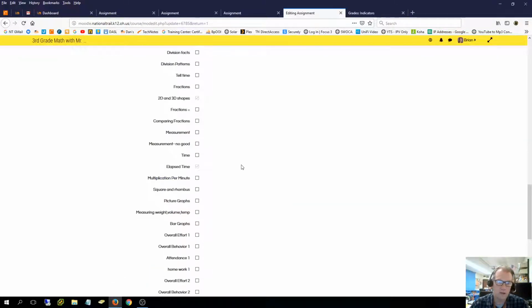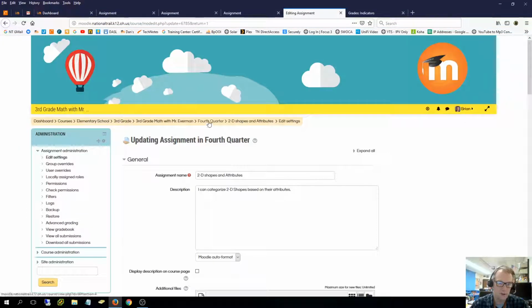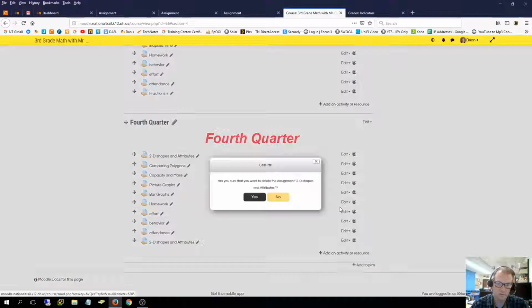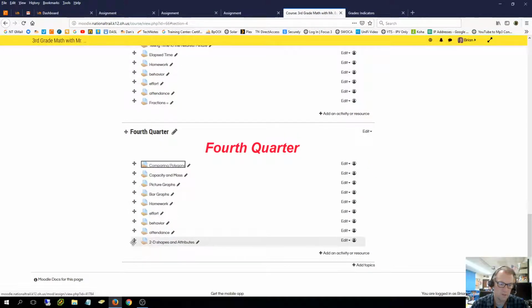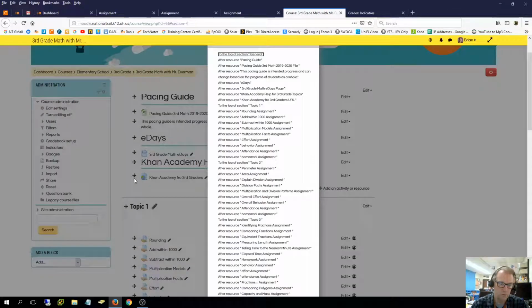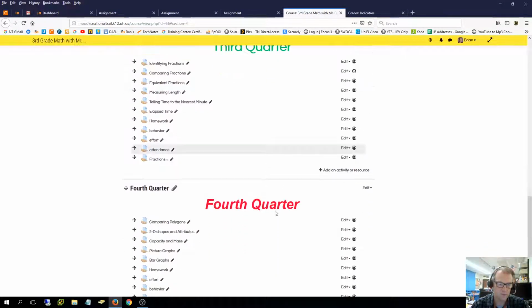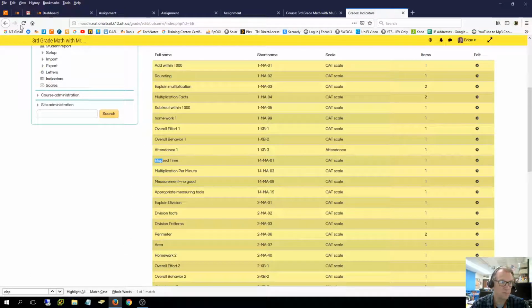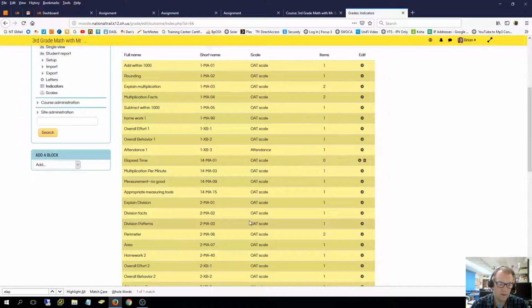So I'm going to complete the whole process here. When I go to fourth quarter now, I can see 2D, 3D shapes, or 2D shapes. I'm going to delete this one. It's not graded. It's not going to hurt anything. I'm going to move this one up here where the other one was. And so now if I refresh over here on my elapsed time, look, it just went to 0. And now this isn't being used anywhere in the course.